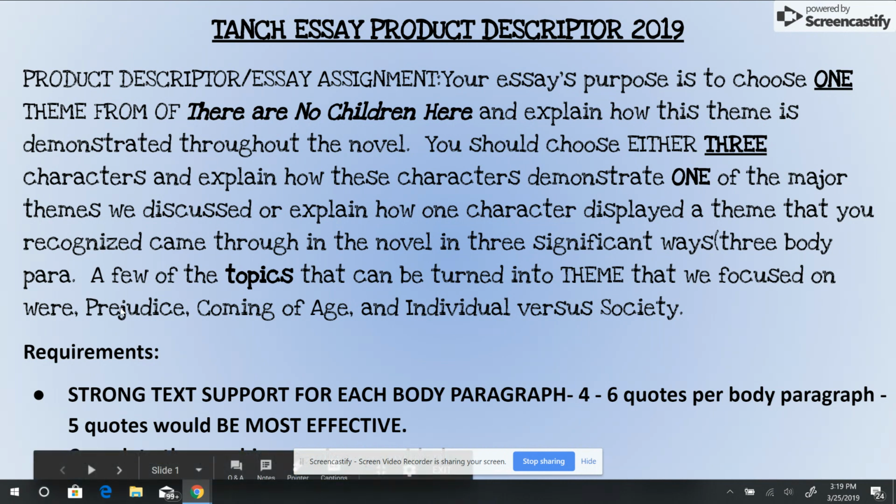If you look, prejudice, coming of age, individual versus society, these are all topics that you can look at, but that's not a theme, right? You have to take a topic and turn it into a theme. So I'm going to say this one more time. Your essay's purpose is to choose a theme from There Are No Children Here and explain how it's demonstrated throughout the novel. Choose either 3 characters and explain how they're demonstrating one theme, or explain how one character demonstrated a theme in 3 ways. Okay, so you got those 2 choices.